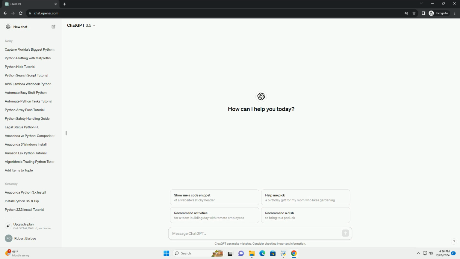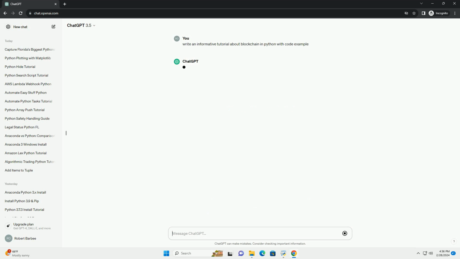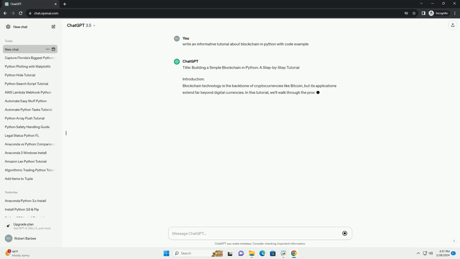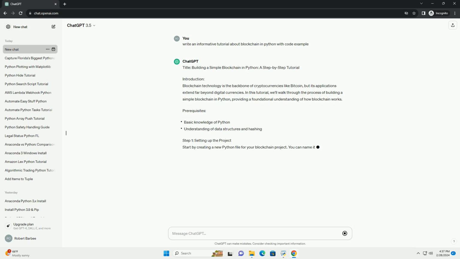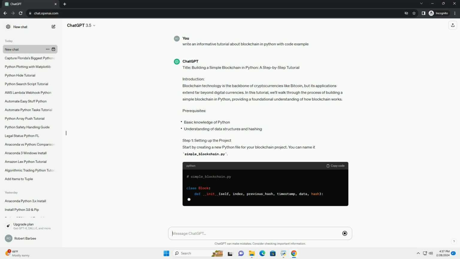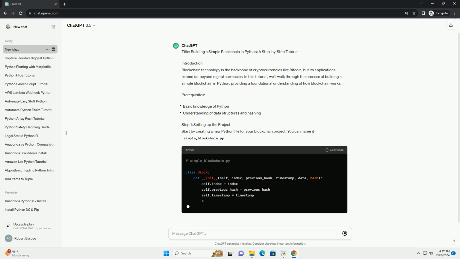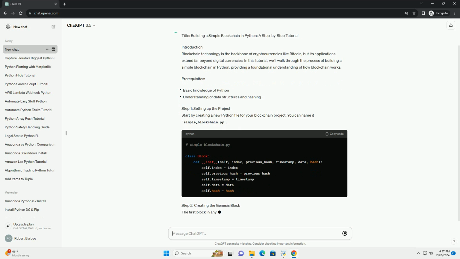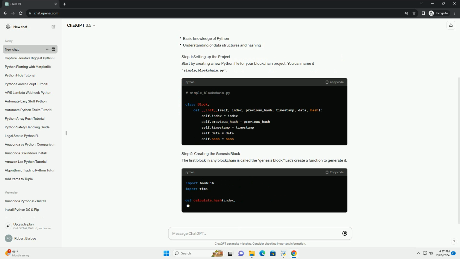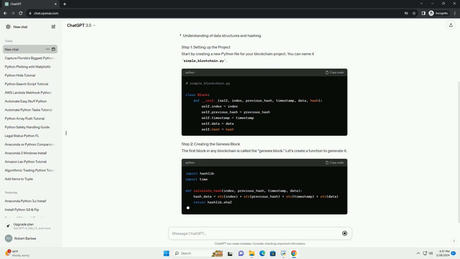Title: Building a Simple Blockchain in Python, a Step-by-Step Tutorial. Introduction. Blockchain technology is the backbone of cryptocurrencies like Bitcoin, but its applications extend far beyond digital currencies. In this tutorial, we'll walk through the process of building a simple blockchain in Python, providing a foundational understanding of how blockchain works. Prerequisites.